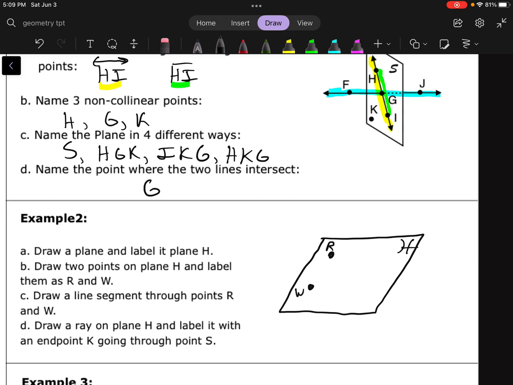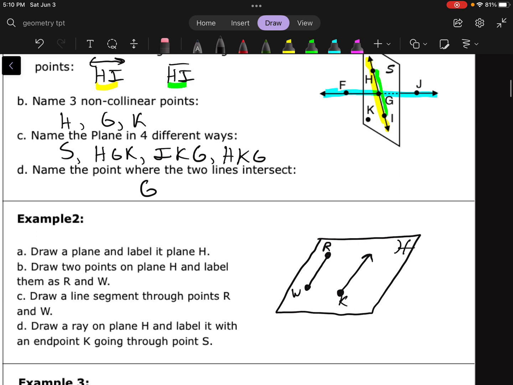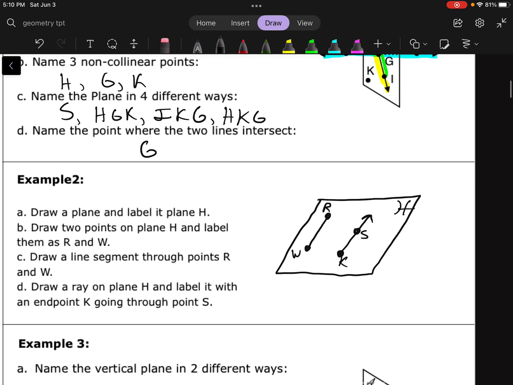Okay. Draw a line segment through points R and W. Okay. No arrows there because it just says line segment. And then D says draw a ray on plane H and label it with an endpoint K going through S. So draw a ray. So that's got an endpoint and an arrow. It says endpoint K and it goes through S. So that'd be one way of illustrating all the things that they asked us to do.